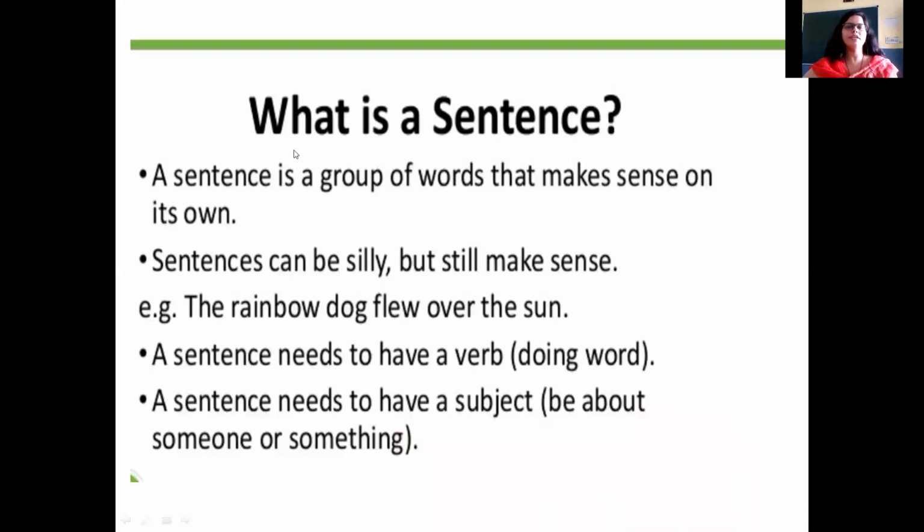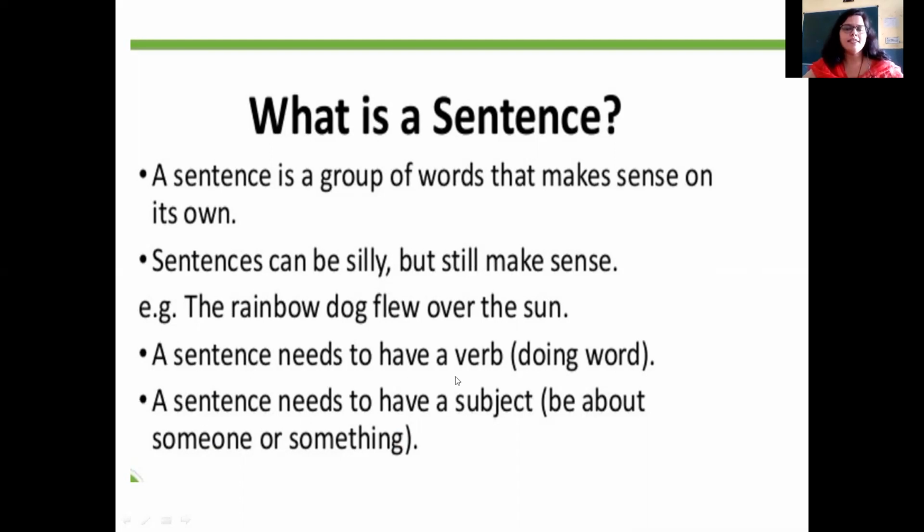So what is a sentence? You all know that a sentence is a group of words that makes sense on its own. Okay, a sentence is formed only when a complete sense is made there. Sentences can be silly but still make sense. For example, the rainbow dog flew over the sun. So it involves a small phrase in it, but then it does make sense.